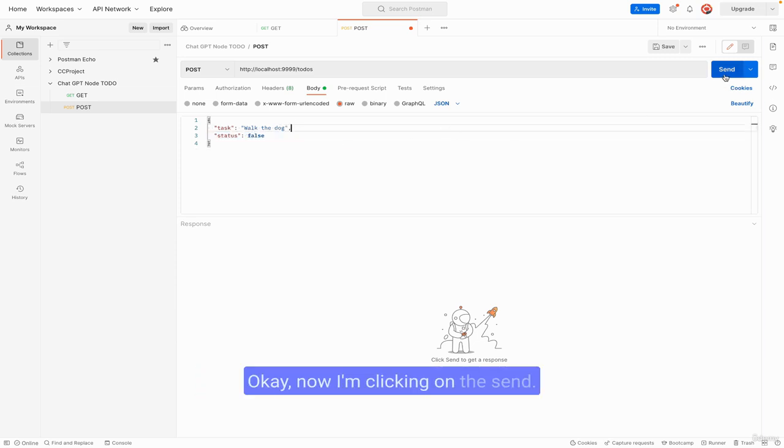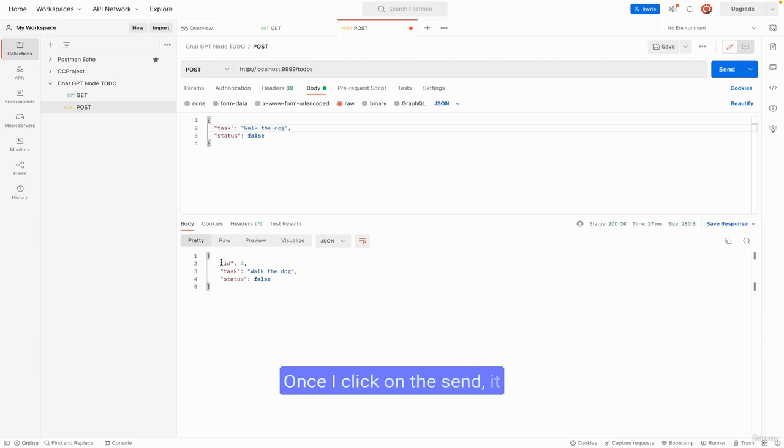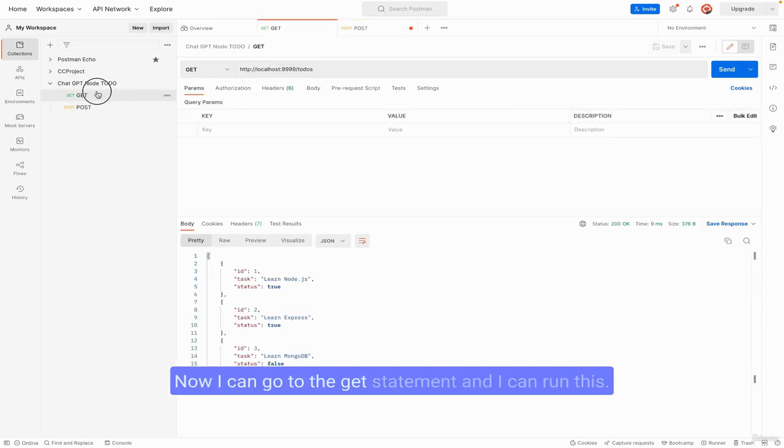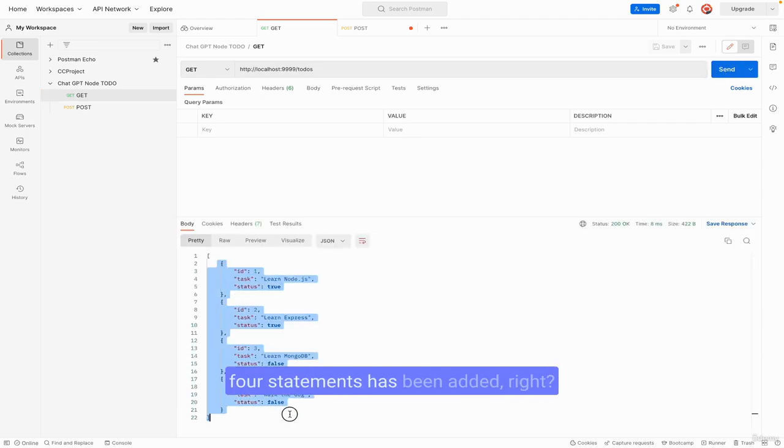Okay, now I'm clicking on send. Once I click on send, it added, saying the number 1, number 4. Now I can go to the get statement and I can run this. So now you can see the 4 statements have been added, right?